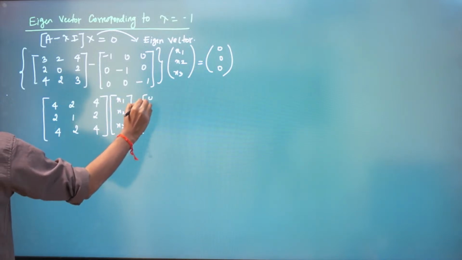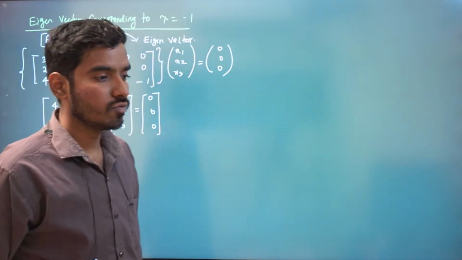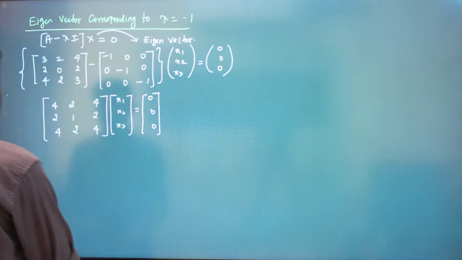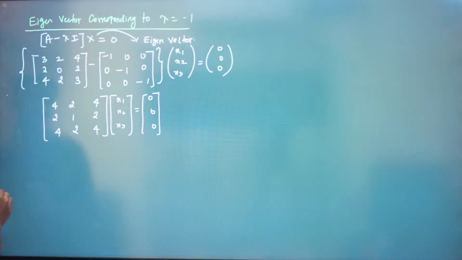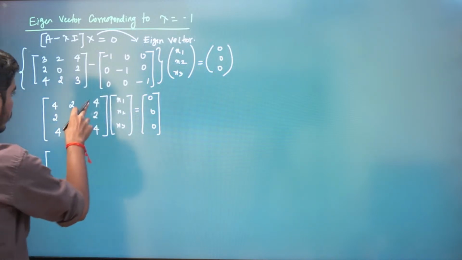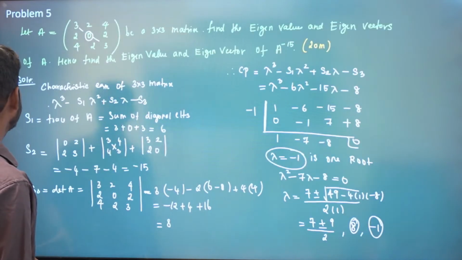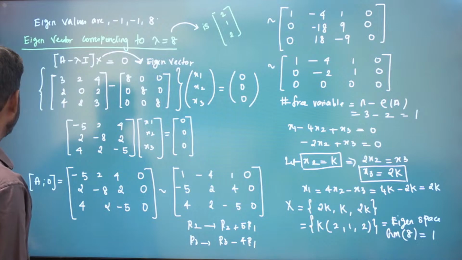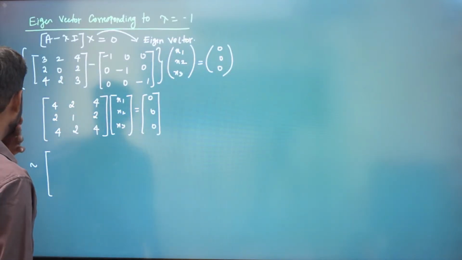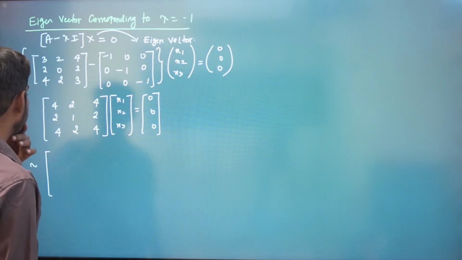So we will find the x1, x2, x3 solution for this. That will give our eigenspace. In that eigenspace, you find the number of linearly independent vectors. We will do this. So let us keep this as it is. We are having these two to be same. Okay, we're getting these to be same.